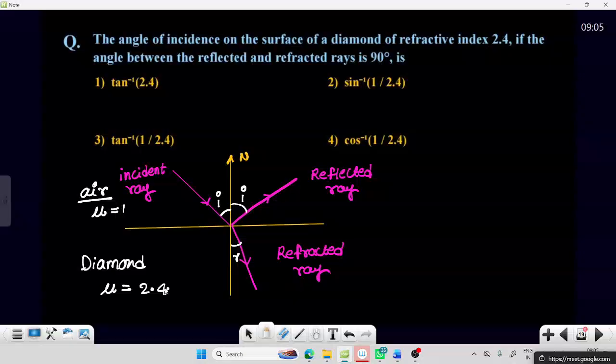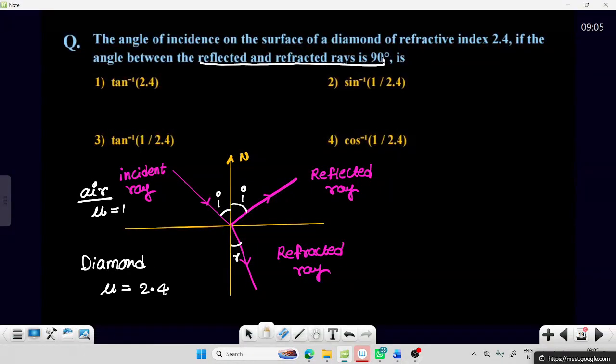Now tell me what we can do and what information they gave. They gave the reflected and refracted rays, how much the angle? 90.